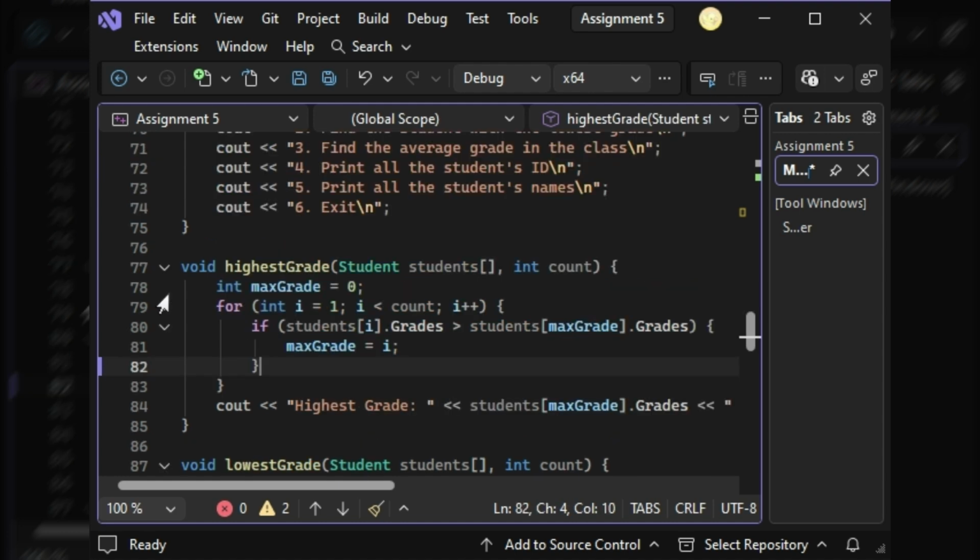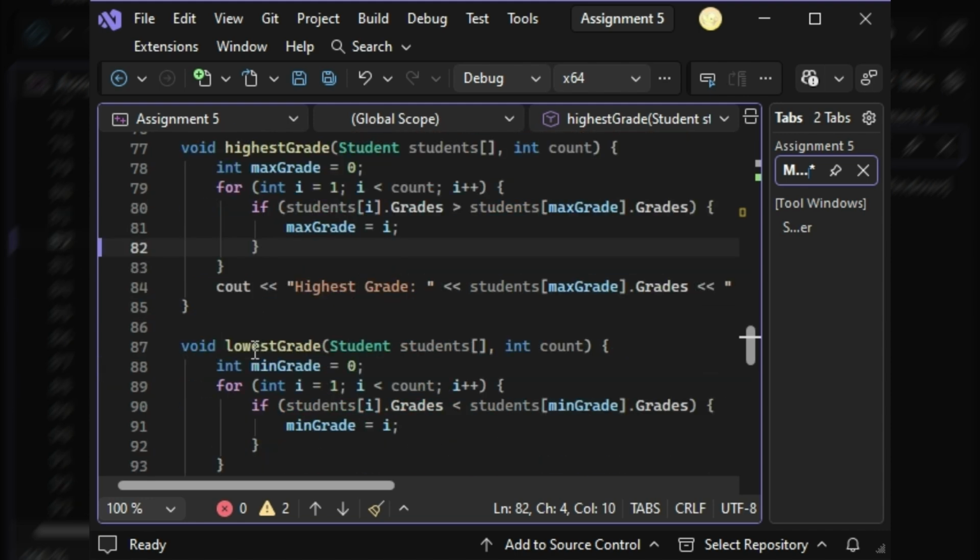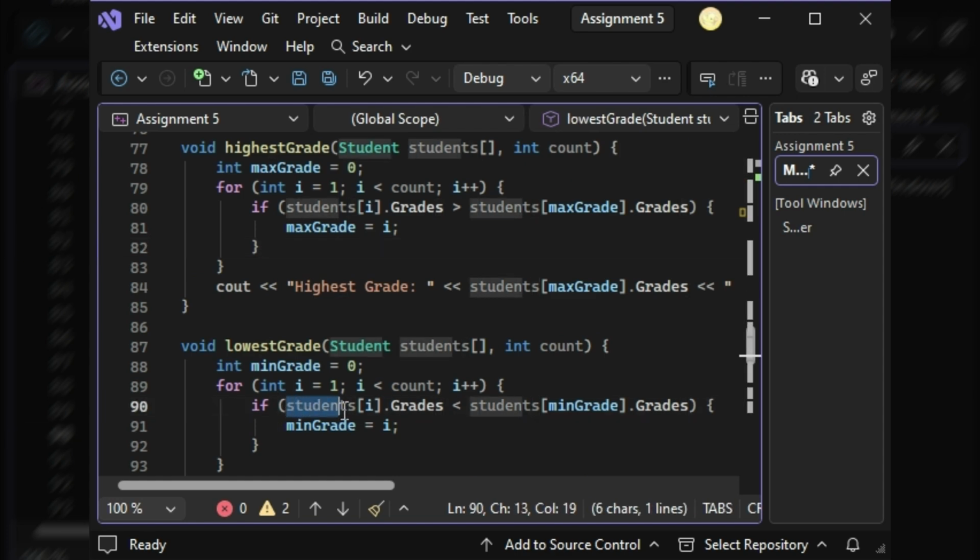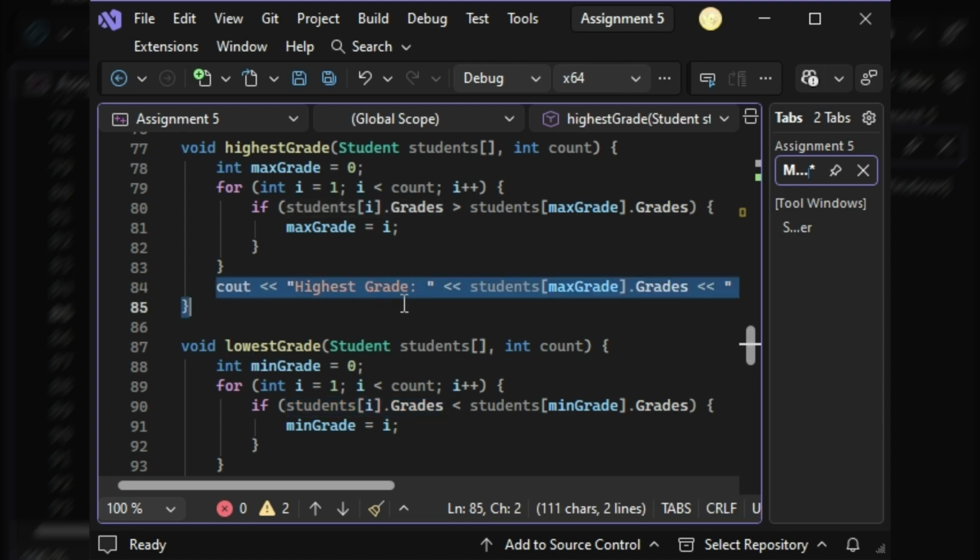From 77 to 102 is where I created code to calculate the highest, lowest, and average of student grades. By taking the local variable students and establishing the primitive variable grades, within the for loops, I also initiated the program to print out that information.